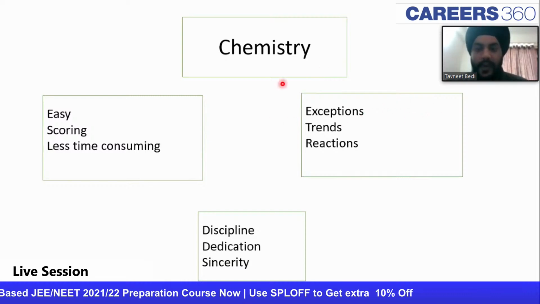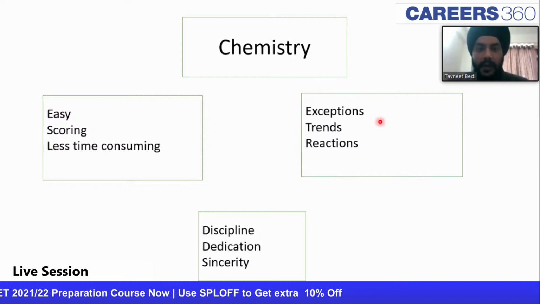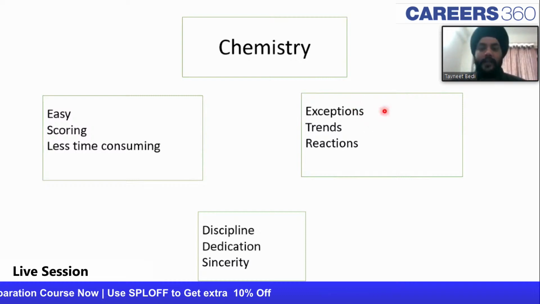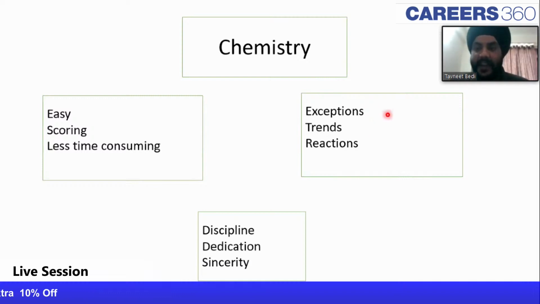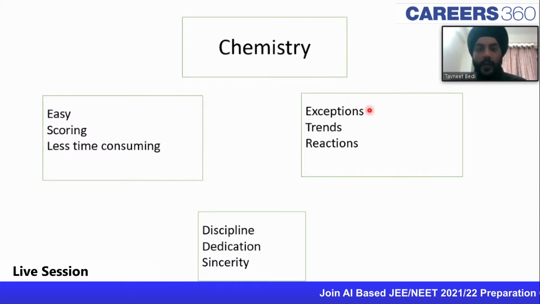So what you guys do is you tend to make a generalization that all of the chemistry is difficult because there are lots of exceptions, but that is not the case. Guys, exceptions are there, but they account for only one or two questions out of your whole 25 or 20 or 45 odd questions, whatever paper you're writing. Please do not end up hating the subject on the basis of these exceptions.